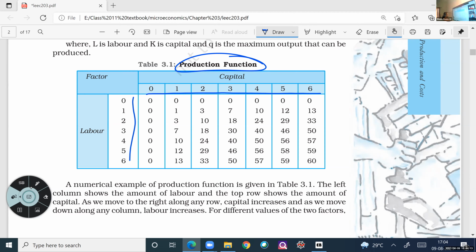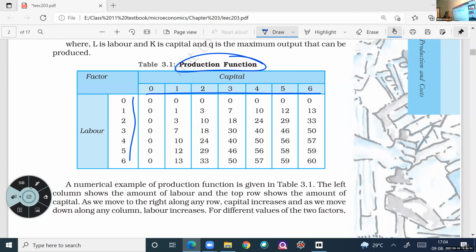Yes. What is the output when we use this many units of labor and capital? How much we are using? According to that, what is the output? That is what is given.